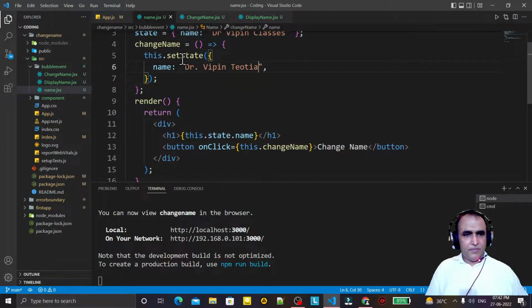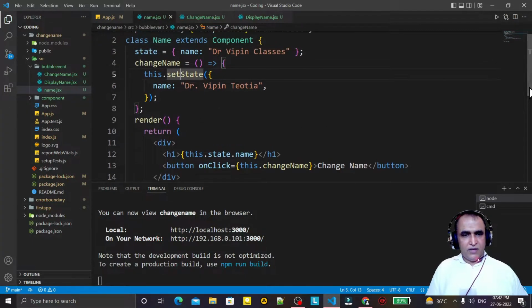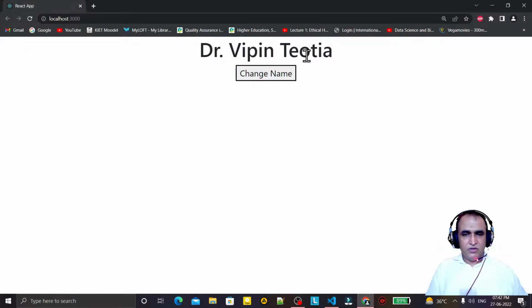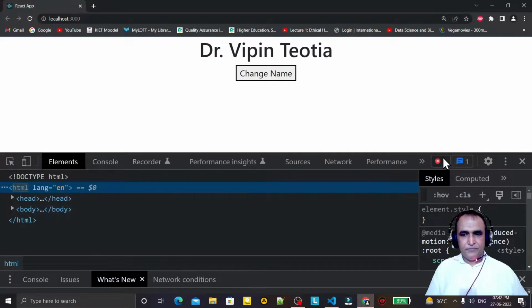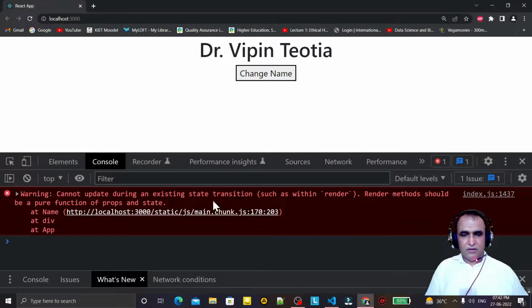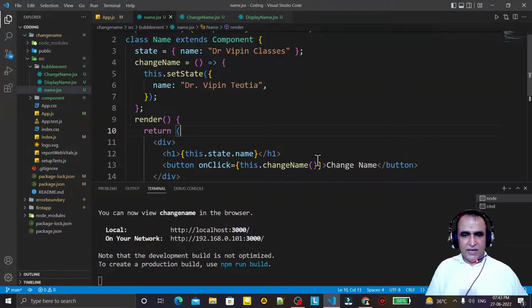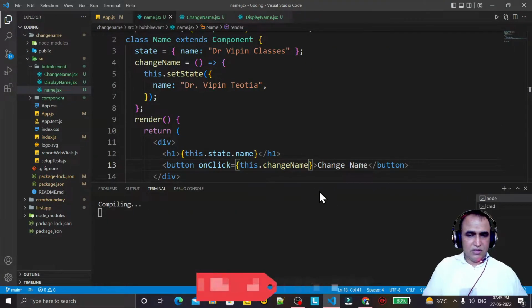So we have a button, we have a state variable, we click on this button, and we handle an event by passing an event handler here. Remember that do not call the event handler as a function. If you pass it this way, it would not run properly, it will hang. You see, the name has been changed and it will hang, and it will show some wrong behavior. So it's an error also, so it would not work properly. So we have to pass this as an event handler, not a function call. So this needs to be passed like this.